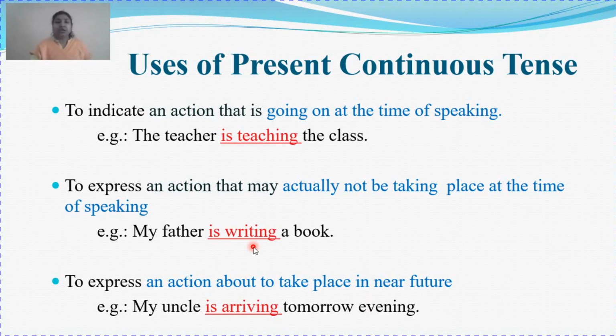My father is writing a book. Actually he might not be writing right now. He wrote in the morning and is going to continue tomorrow. So this is again present continuous tense.